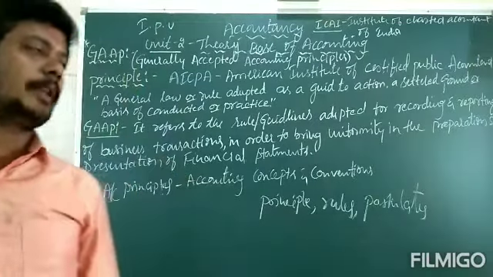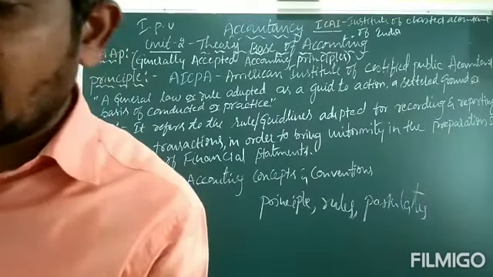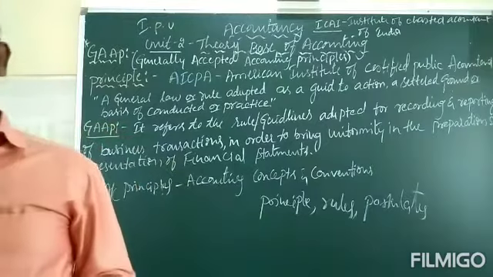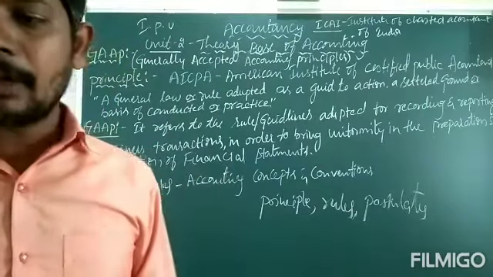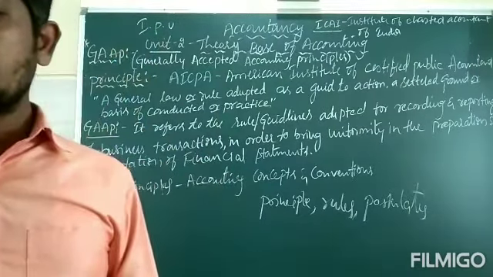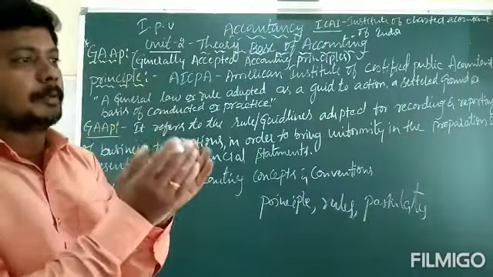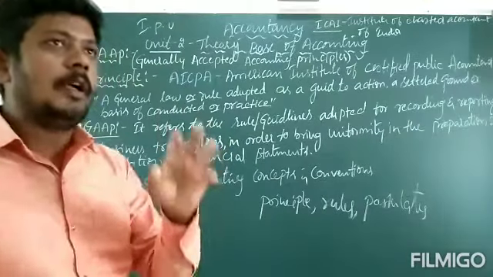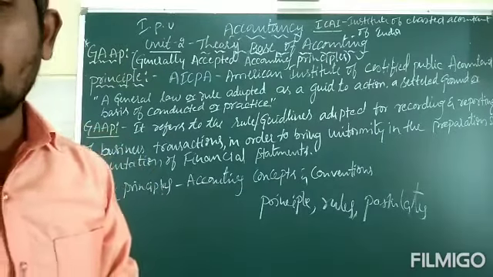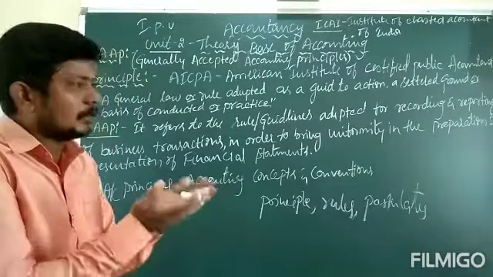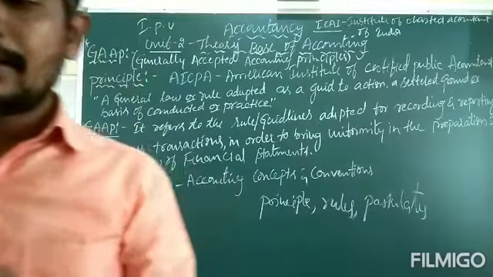For maintaining financial statements and the consistency and uniformity of accounting records, we have certain principles accepted by the accounting profession. These principles are called by different names.